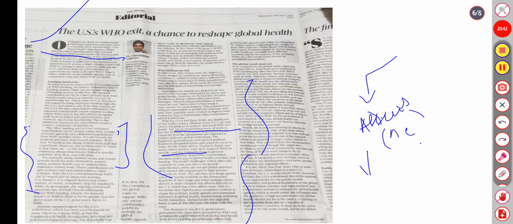So the global south must act. Asia and Africa must team up to supplement the WHO funding gap after the US exits. BRICS could be such a platform.